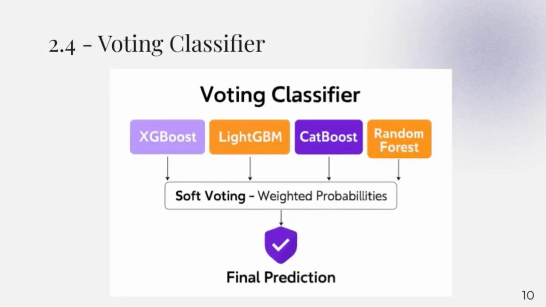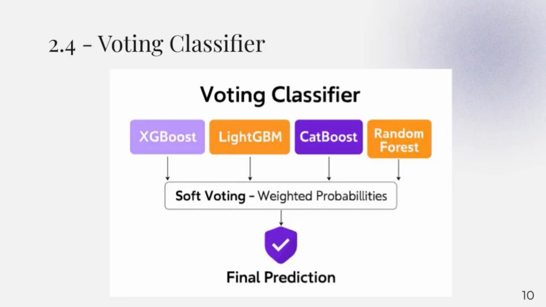To benefit from the strengths of different models, we combined them using a voting classifier. We applied soft voting, which means each model gives a probability, and the final decision is based on a weighted average. This ensemble approach improves accuracy and makes predictions more stable, especially for severe cases.